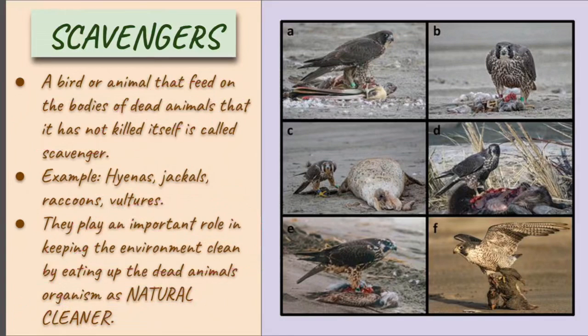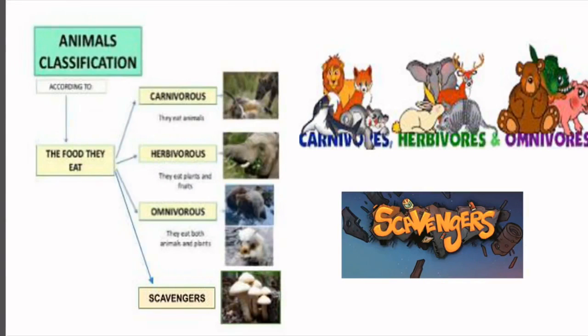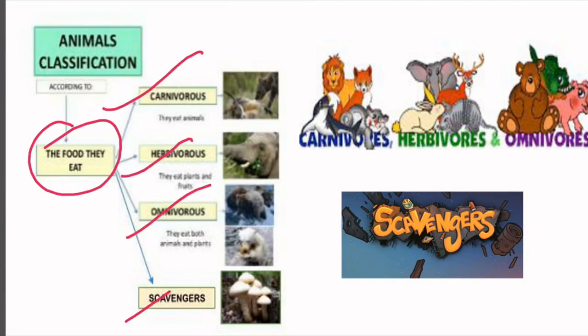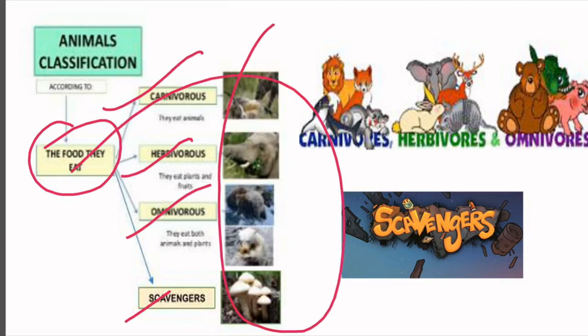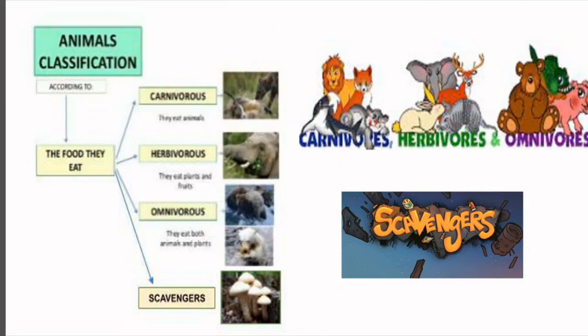Some examples are hyenas, jackals, raccoons and vultures. These are called scavengers. So these are the four major categories. You have seen how we have classified animals according to the food they eat: carnivores, herbivores, omnivores and scavengers. This is how we have classified animals into four categories on the basis of their eating habits.